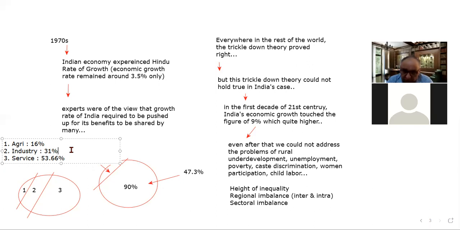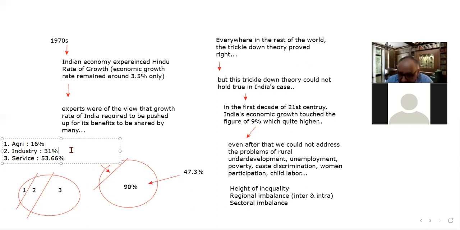And still, due to an orthodox social mindset, girls are not sent to schools, colleges, or universities for higher studies. Still, they are not allowed to go out for work, right? So these are the problems.